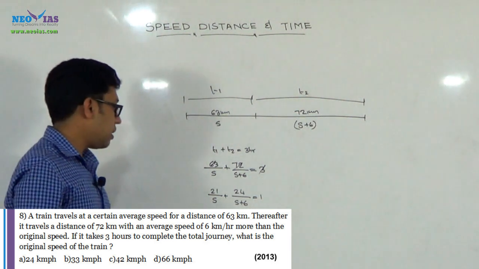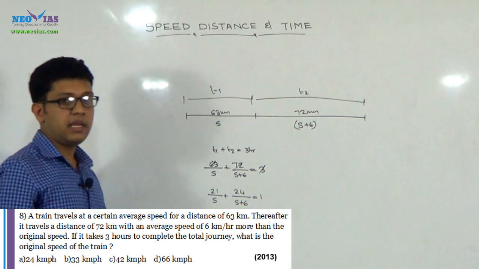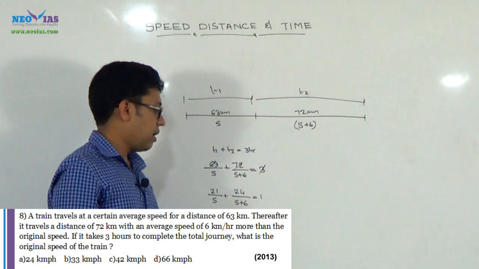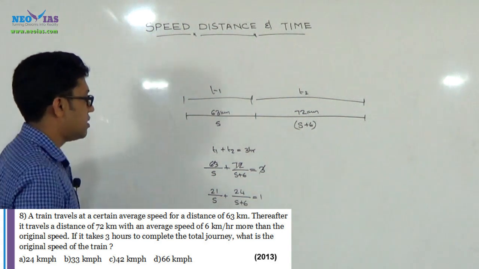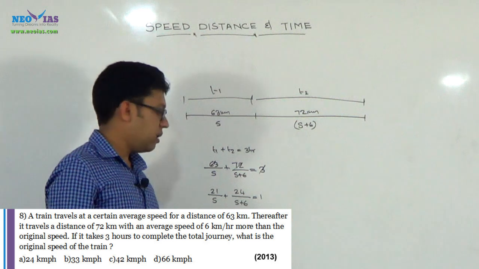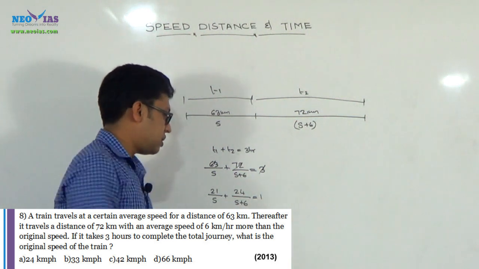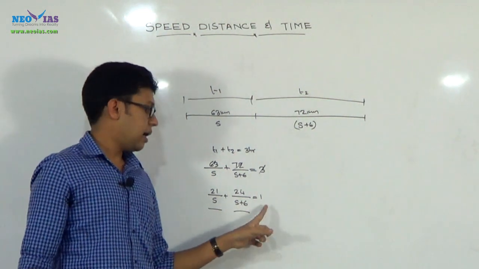How can we get the value of s easily? Just go straight to the options given, and we will find that the only option which suits is s equal to 24. You need to put in all the values and find the particular value which suits this equation. That is, when you add these two terms, you need to get the answer 1.